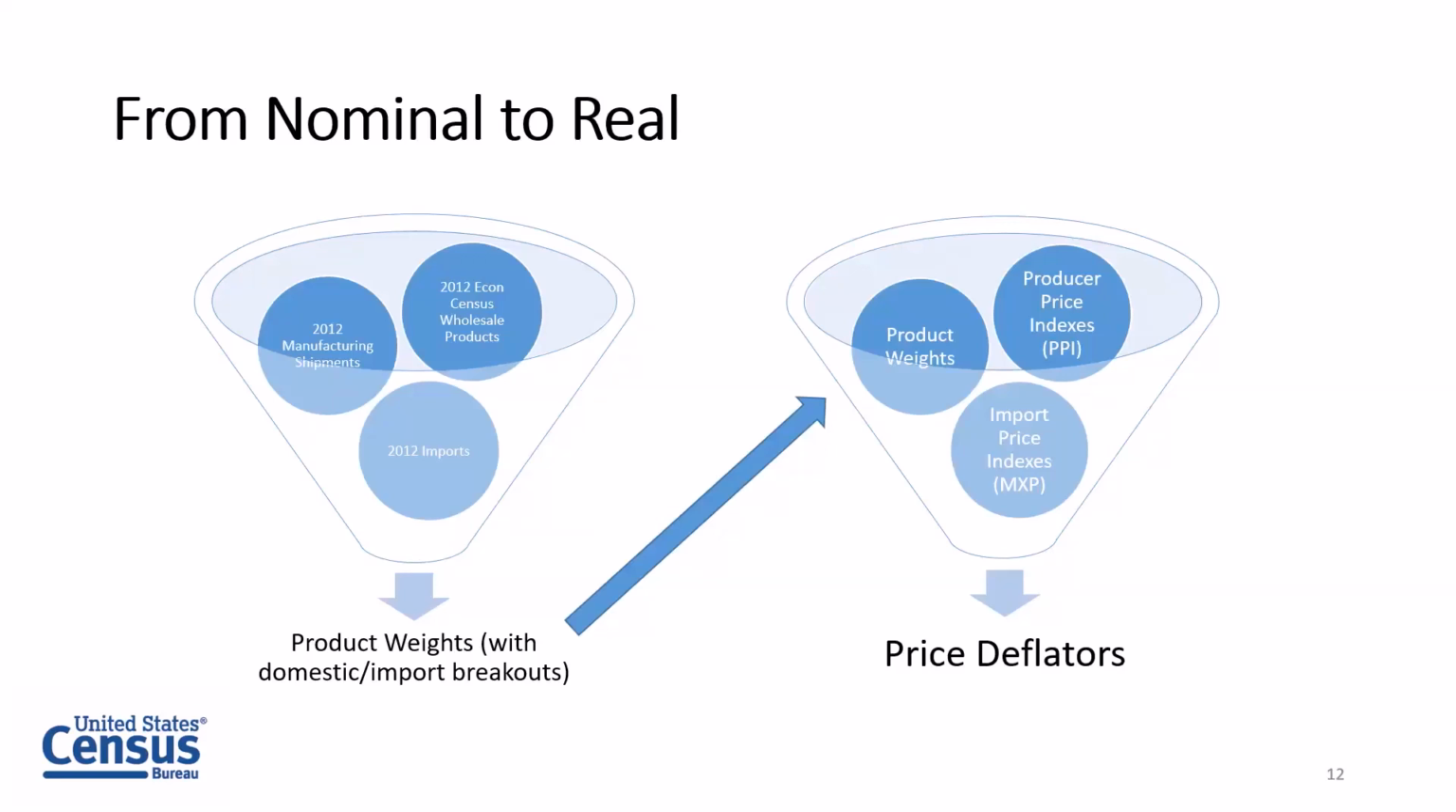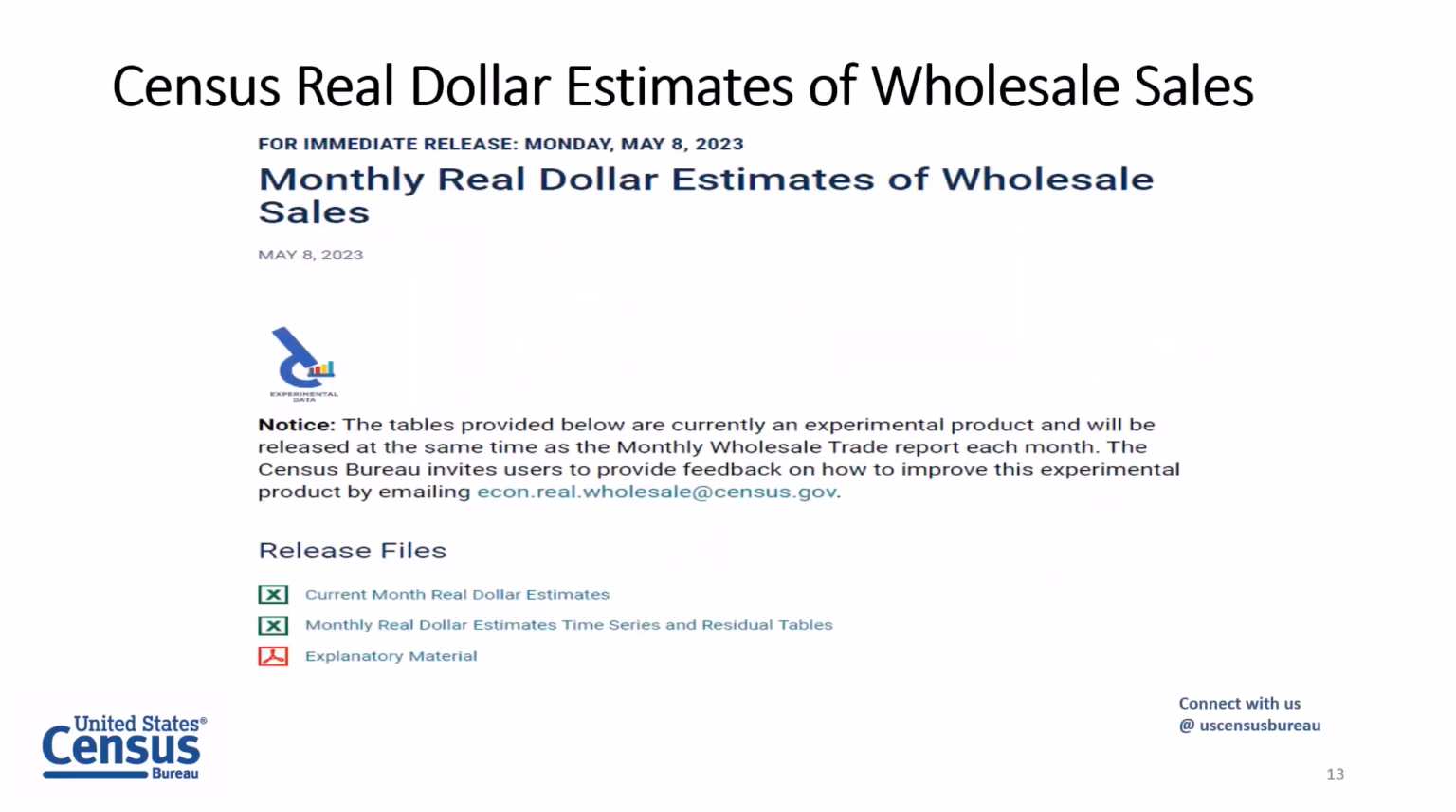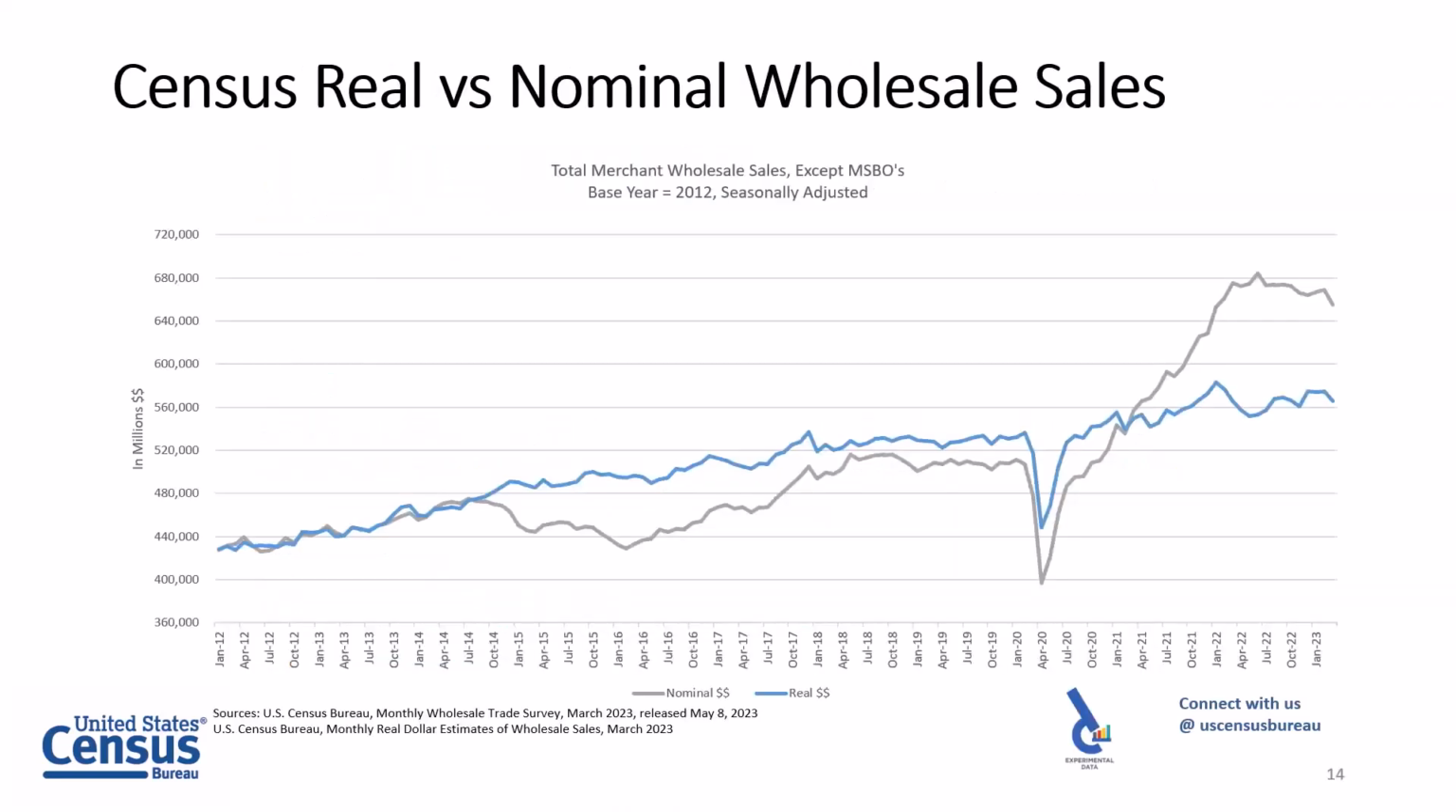So why does it matter? We did all this work, sounds good. How does it change the picture? Well, first, one thing to point out is we release this at the same time as the monthly program each month. At 10 o'clock, when the monthly wholesale program goes out on the 8th, this is also released. And so it is available so people can do real-time comparisons of the real versus nominal data. And then, like I was saying, what difference does it make?